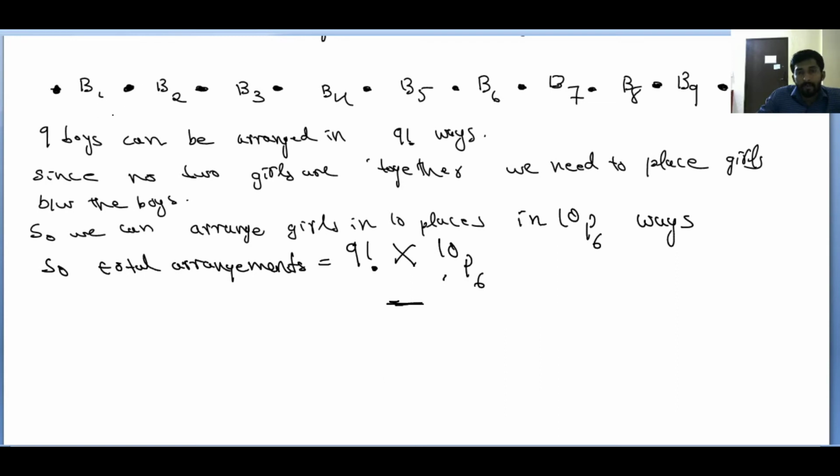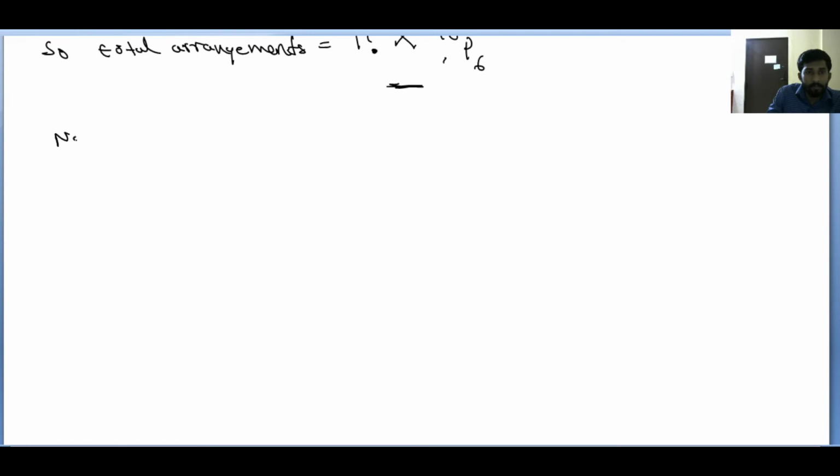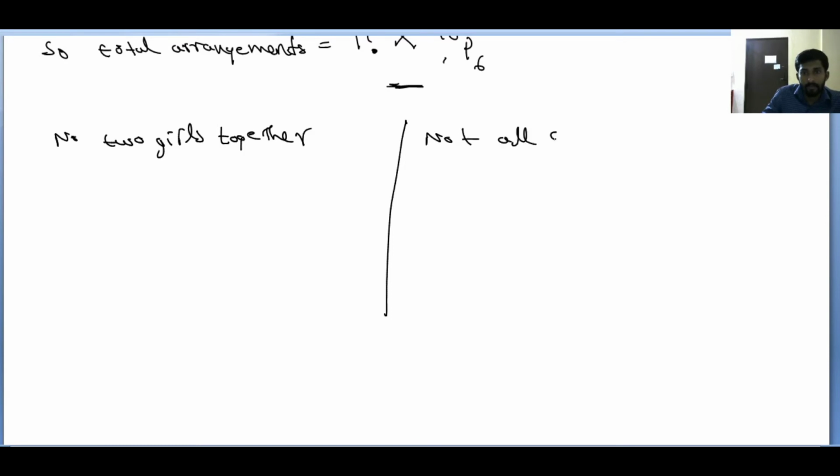Whenever no 2 girls or no 2 boys, or no 3 or no 4 boys together, whenever such a case arises, you need to place between the gaps. Okay, that time only such arrangements are possible, and then do the same calculation. Use multiplication principle, you will get the answer. Okay, now consider the case no 2 girls together, and the second case not all girls together.